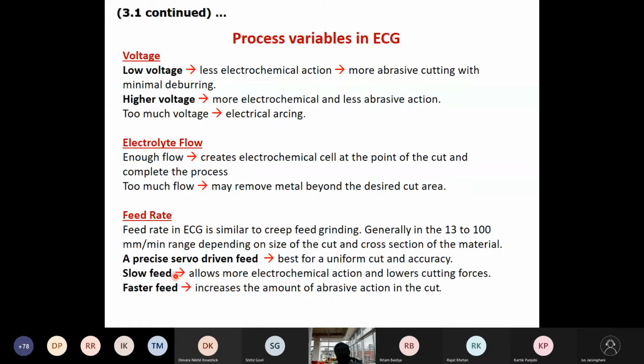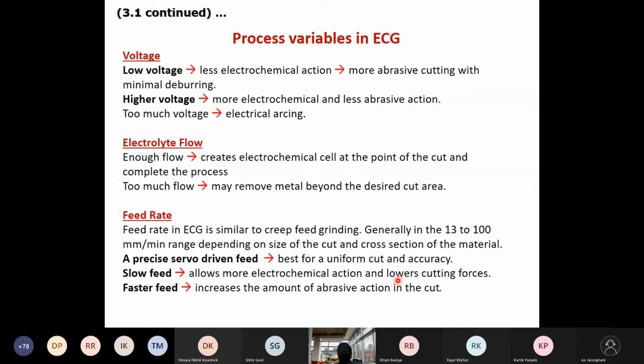Typically in the machine there is a servo control, typically a hydraulic servo, and a precise hydraulic servo driven feed is best for uniform cut and accuracy. So a slow feed allows more ECM action.